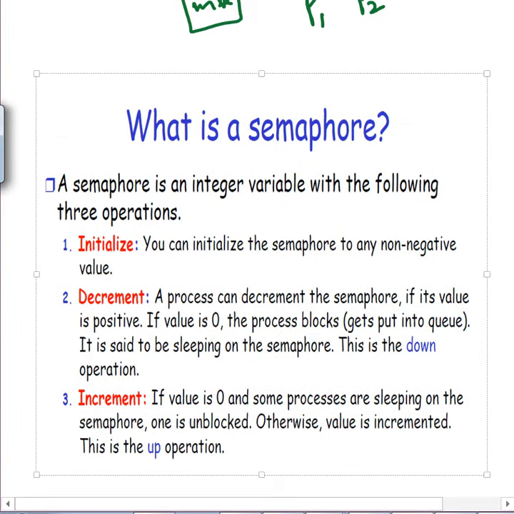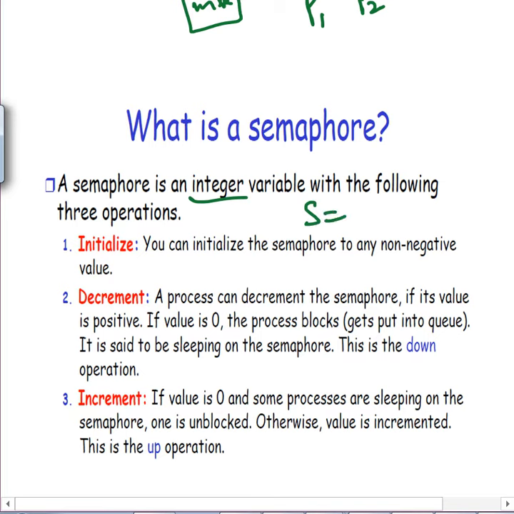Now a semaphore is just an integer variable, say for example S, and you can initialize it to some non-negative value. Maybe I initialize it to 1. Later on we'll see binary versus counting semaphores, where you can assign maybe 10 or something, more than 1. Then a process can decrement the semaphore if its value is positive. Say for example it's 1. If some process comes in and decrements it, it becomes 0. Now S is 0, that means it's blocked. The process blocks, gets into the queue, and we say that it's sleeping.